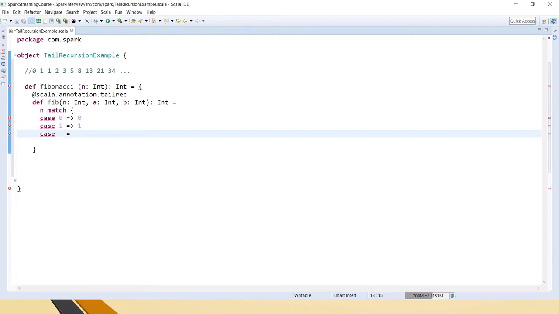then what we have to do is, first let me print, and also we'll call the same function again. For two things here we have to call it: first we take the previous one and then b, and then we have to sum up the previous one and the n minus 2.